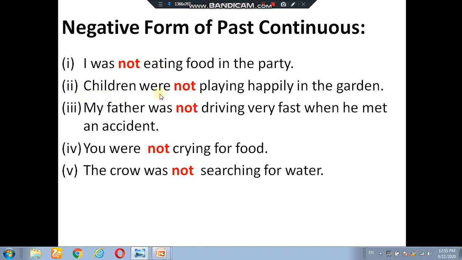Second is: children were not playing happily in the garden. For children we use were because children is a plural noun. For a plural noun we use were, so not is used between were and playing. Number three: my father was not driving very fast when he met an accident. Number four: you were not crying for food. Number five: the crow was not searching for water.